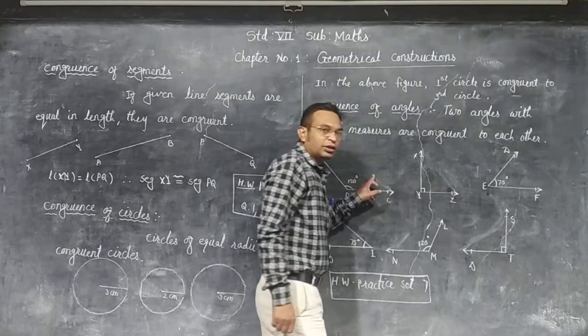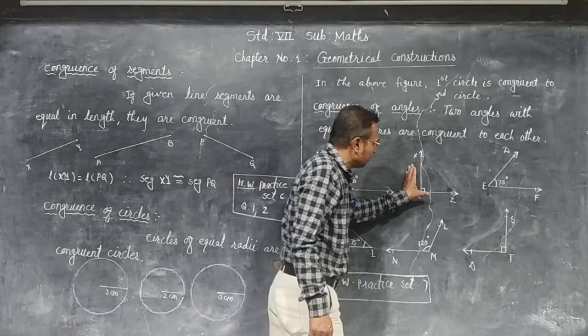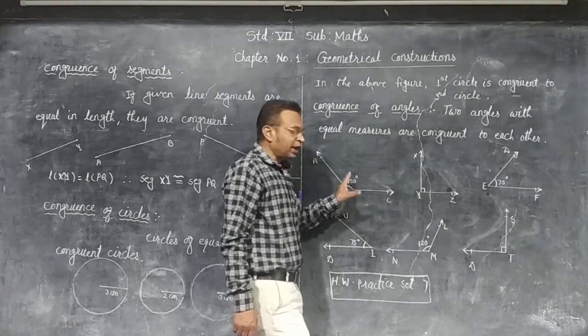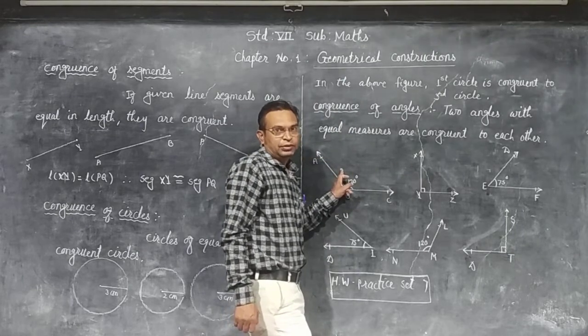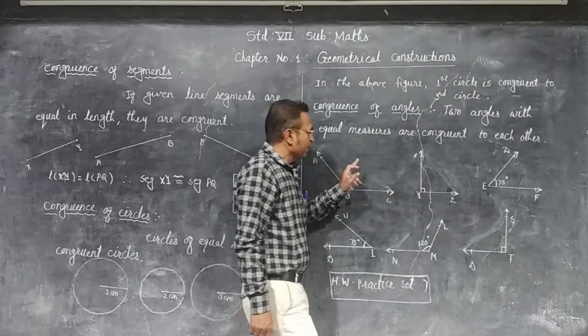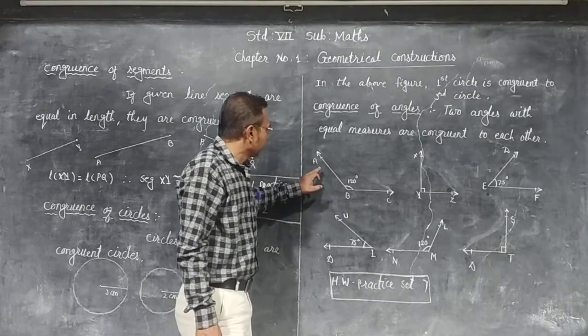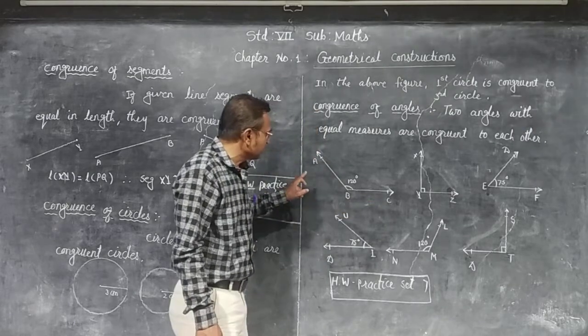Measures are not equal. If we put angle ABC on angle XYZ, they cannot fit exactly on each other, and therefore these two angles are not congruent.